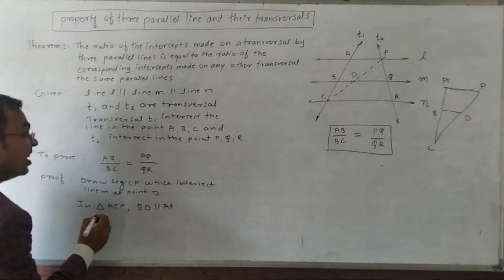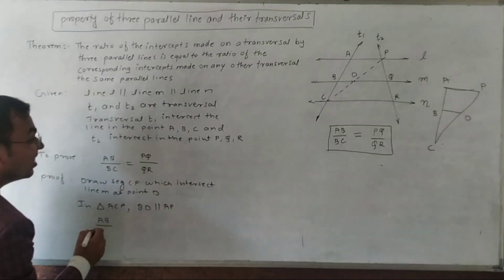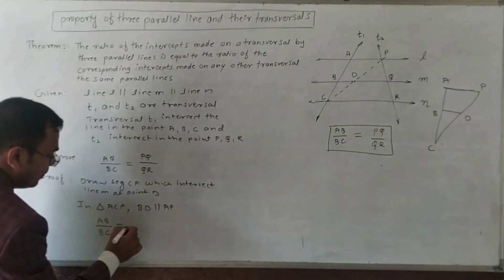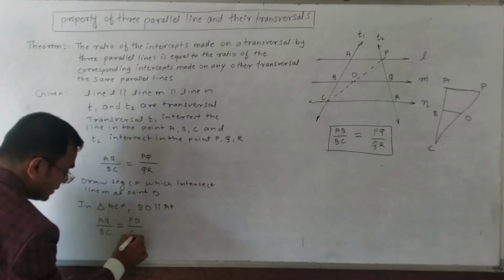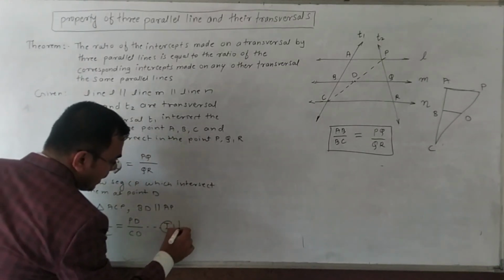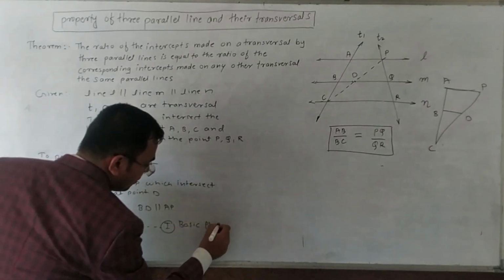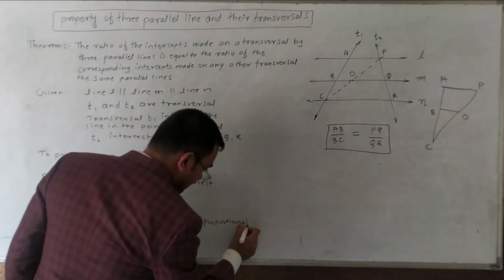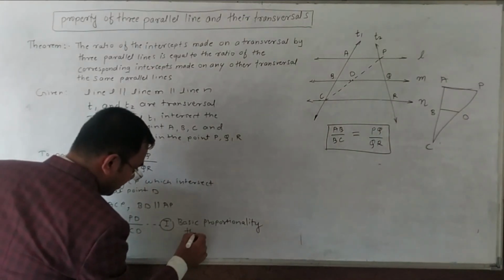So AB upon BC is equal to PD upon CD. Equation 1, basic proportionality theorem.